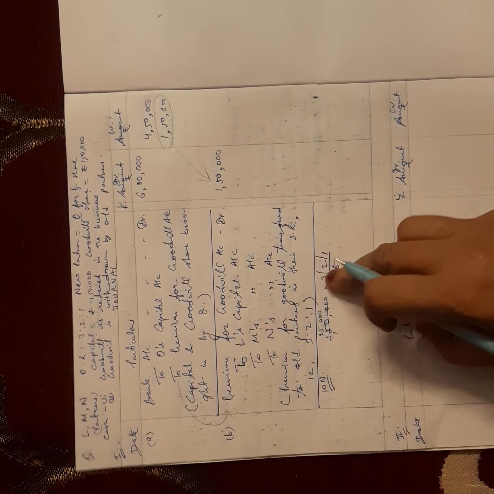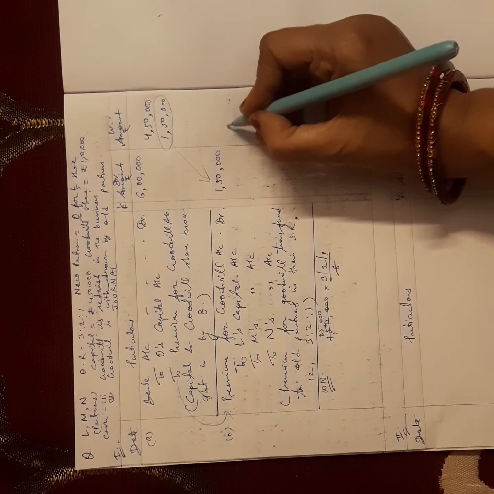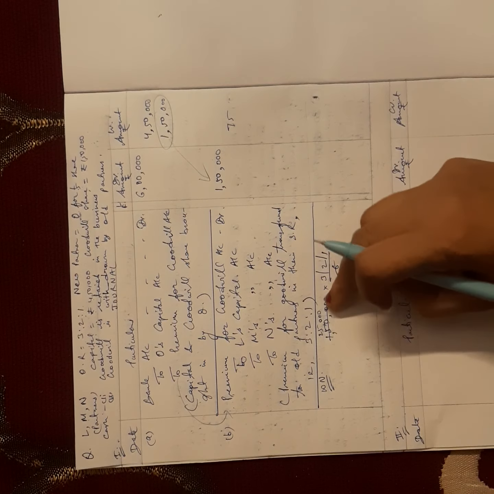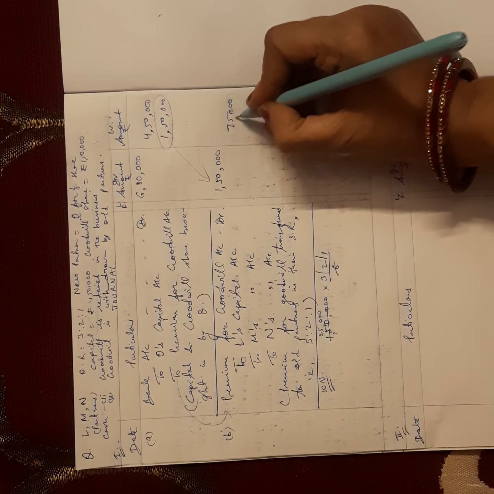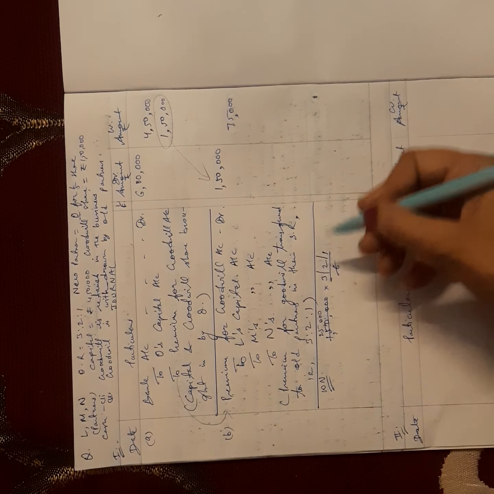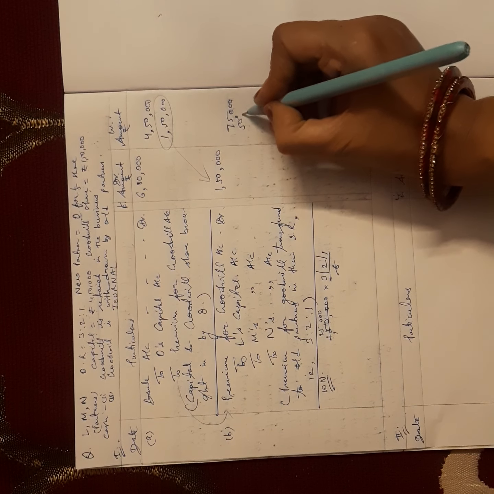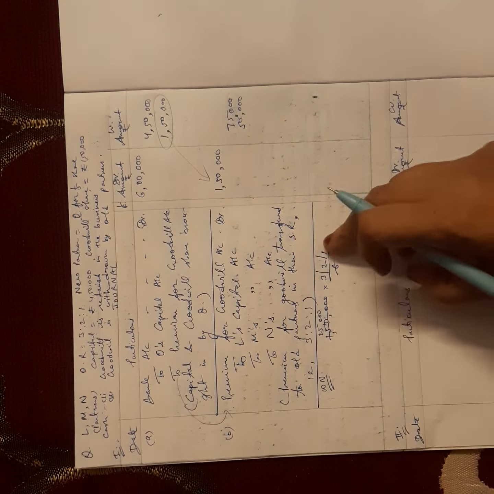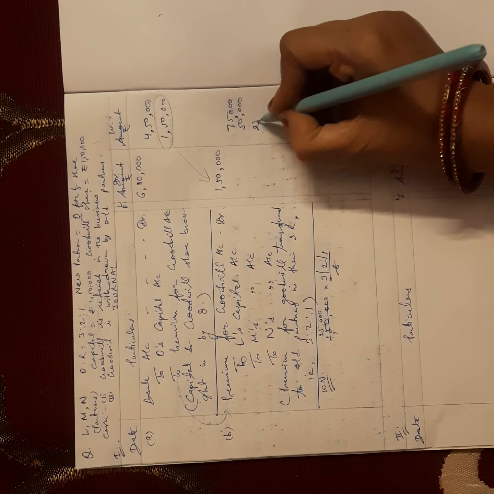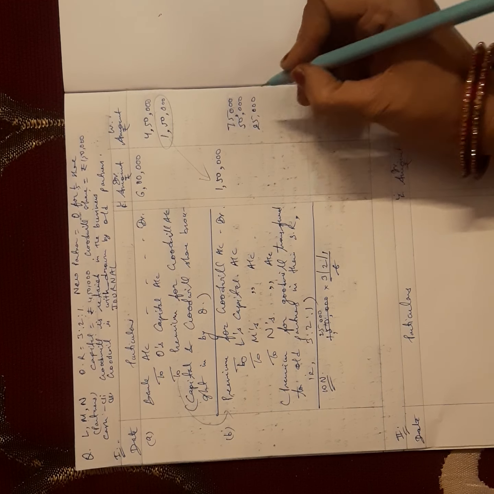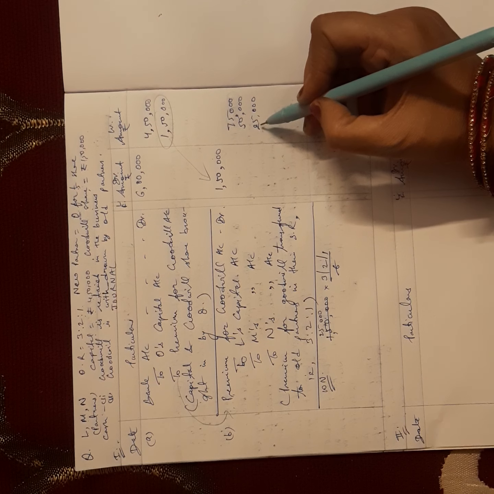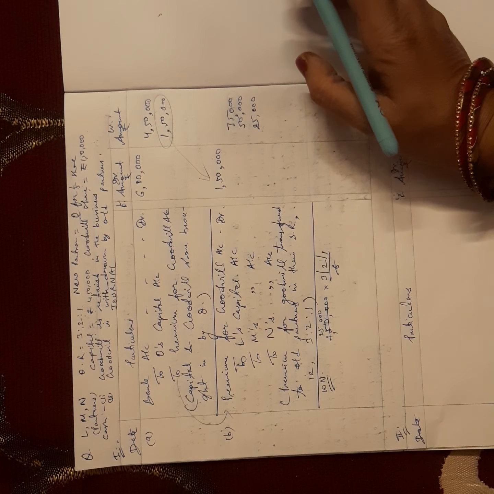Now 25 times 3 is 75, so here we will write 75,000. Then 25 times 2 is 50,000 and then 25 times 1 is 25,000. Now cross check: 75 plus 25 is 1 lakh, and 50,000. So it is correct.